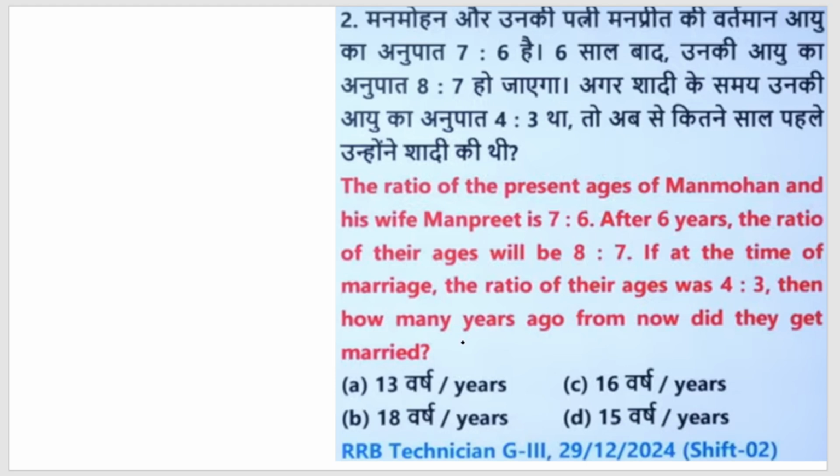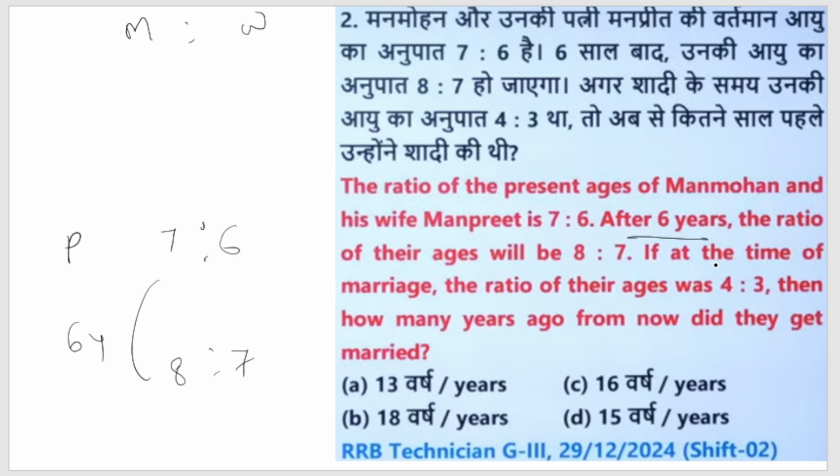These are the questions asked in the Railway Recruitment Board Technician grade exam. The question is: the ratio of the present ages of Manmohan and his wife is 7:6. After 6 years, the ratio of their ages will be 8:7.